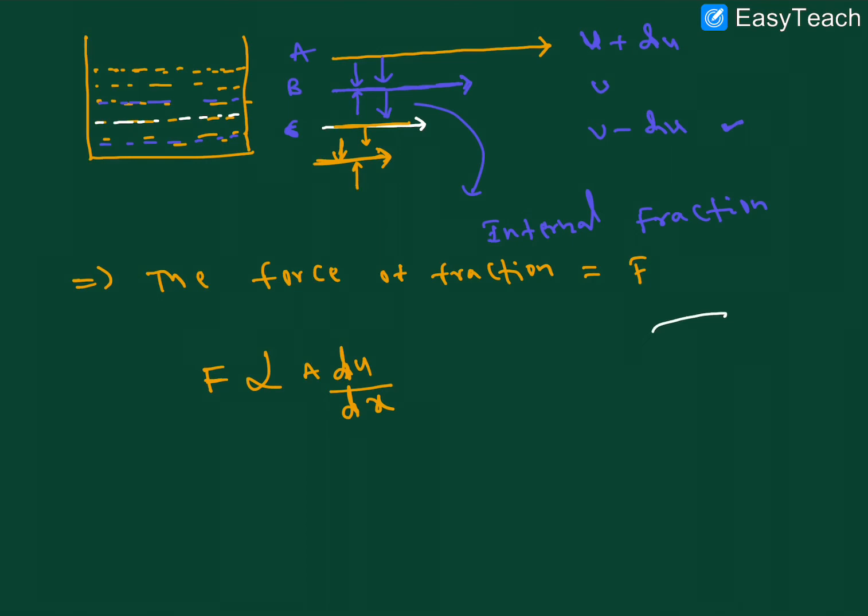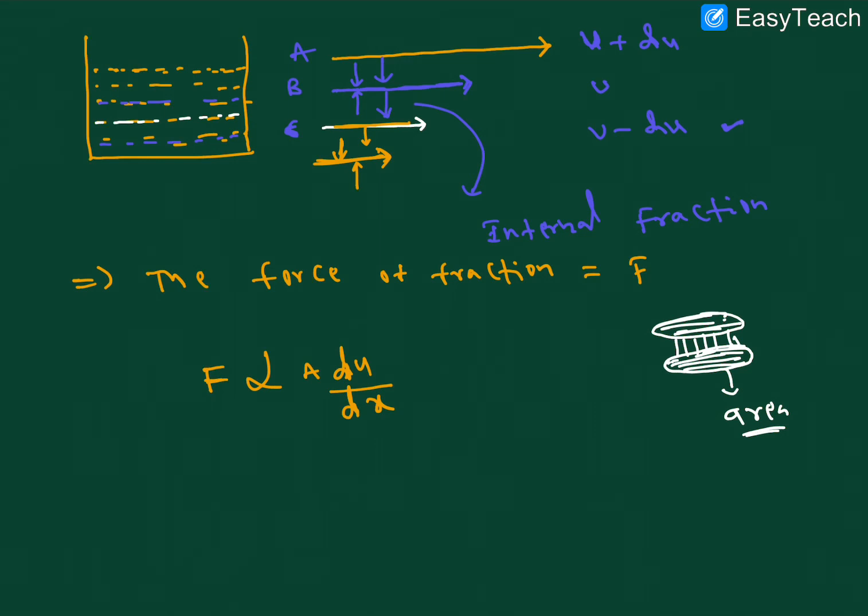Let me explain very clearly here. For example, one layer is here, another layer is here, right? What is the area of this? The force is directly proportional to this area, right? That is the F here. This is the area, right? Area is more, the force of attraction is more, right?